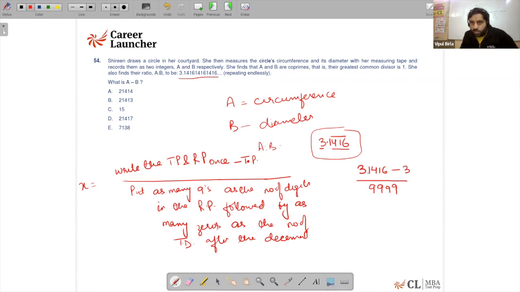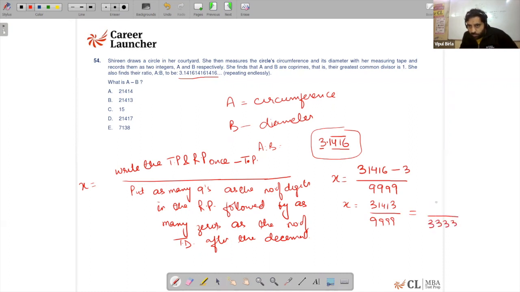So there is no 0, and therefore this is the value of x, which is coming out to be 31413 upon 9999. Since numerator and denominator are multiples of 3, we are looking out for the co-prime numbers. So just cancel 3. It's coming out to be 3333.